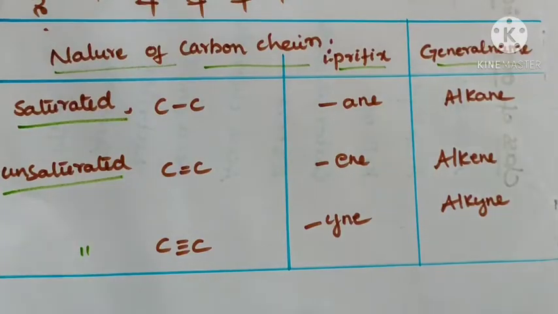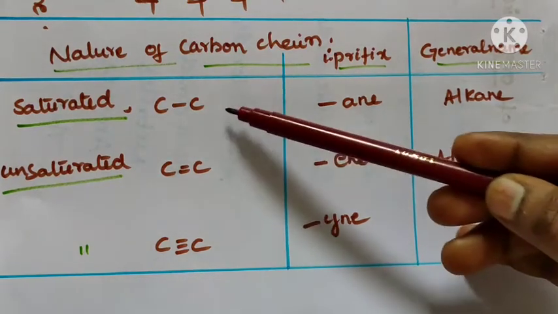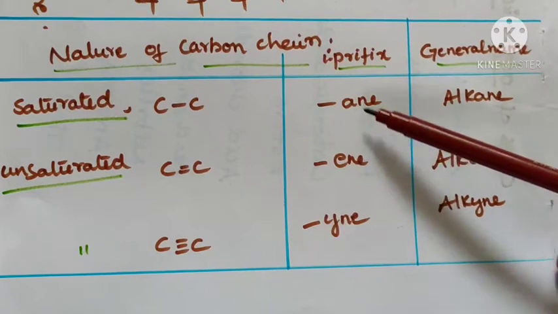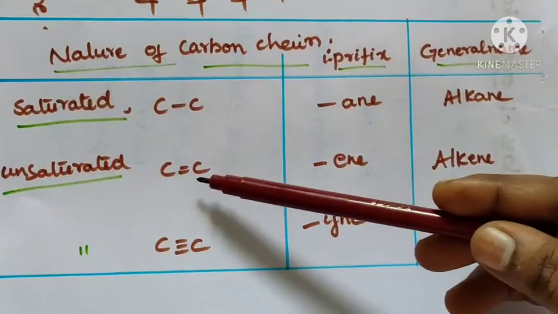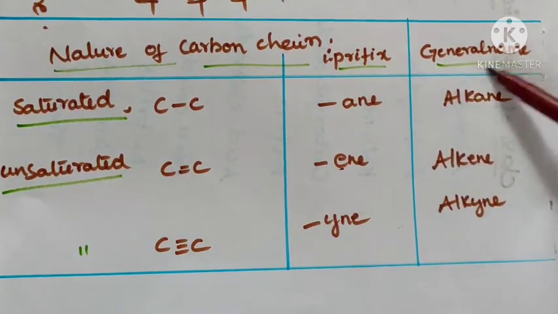Saturated means C single bond C, and unsaturated means C double bond C or C triple bond C. C single bond C is saturated, so the primary suffix is -ane for C single bond C, -ene for C double bond C, and -yne for C triple bond C, and the general names are alkane, alkene and alkyne. And then the types of carbon chains.